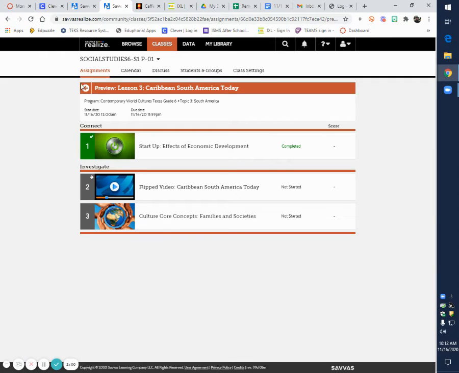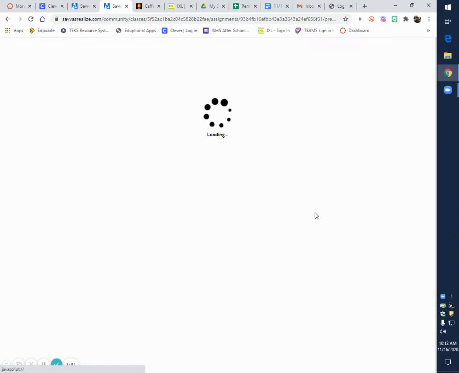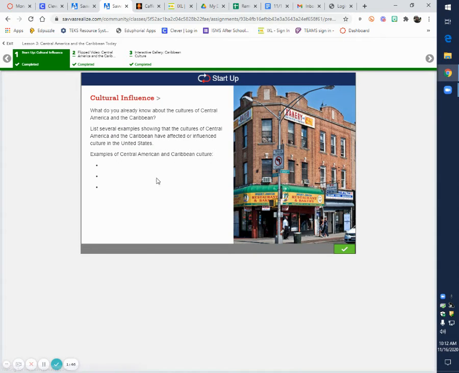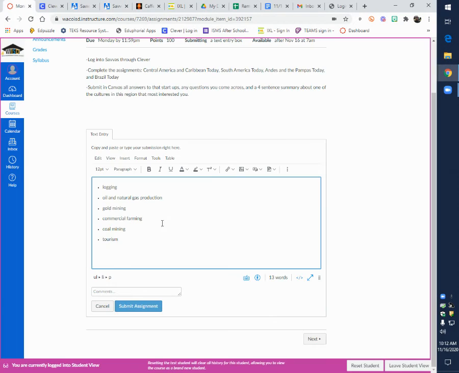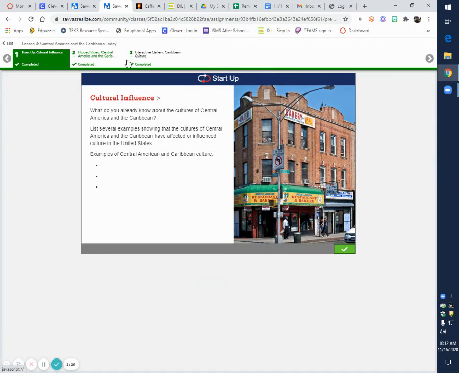Next, once I've done everything for this one and marked it all as turned in, I'm going to go to the next one. It says Lesson 3 Central America and the Caribbean today. I'm going to go here, do the same thing. It has a startup. It just says give a list of examples of the Caribbean and Central American culture. So I'm going to come back over here, put in some culture traits. Give at least 3.